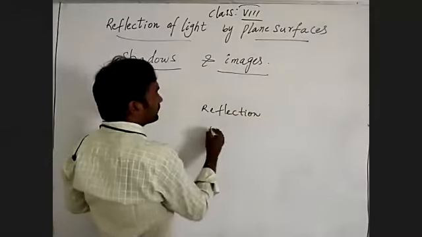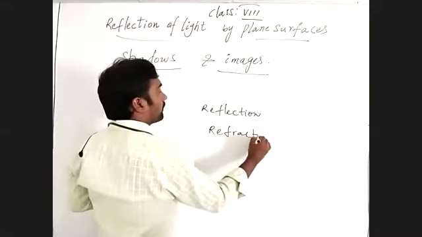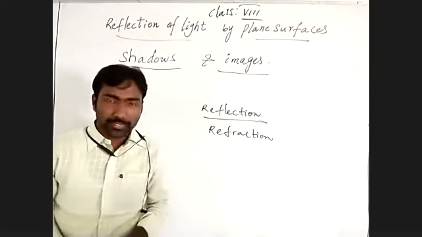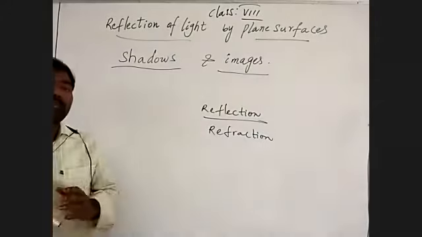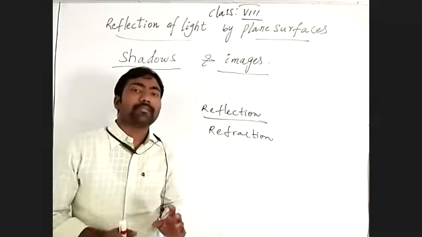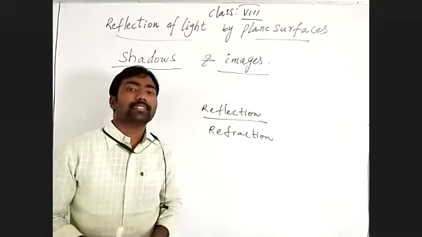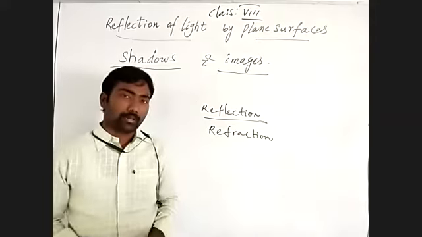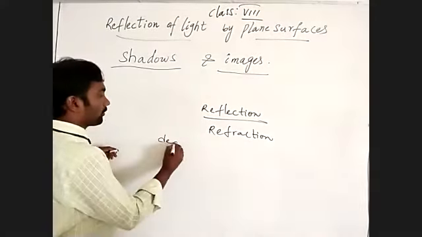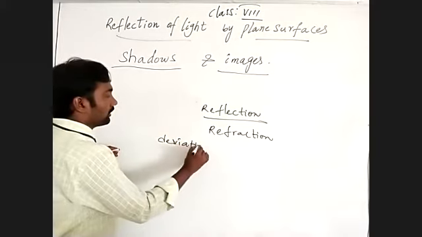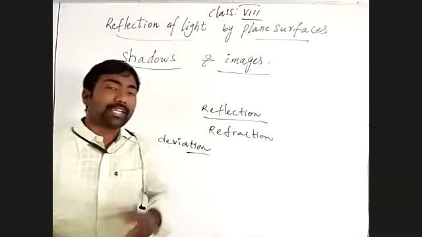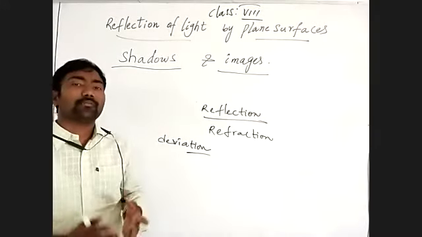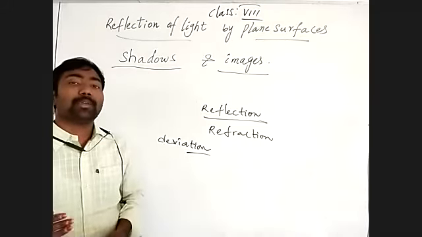Reflection and refraction. By reflection, we already discussed how images are formed. Refraction means when light travels from one medium to another, we get a deviation. Deviation means it will travel by changing direction. When light travels from one medium to another medium, it travels by changing direction.